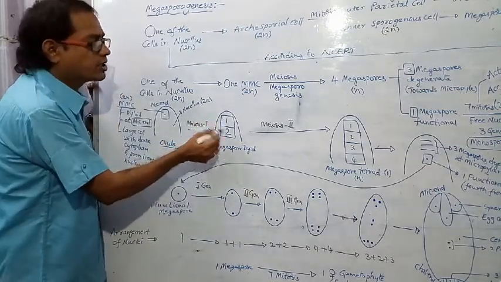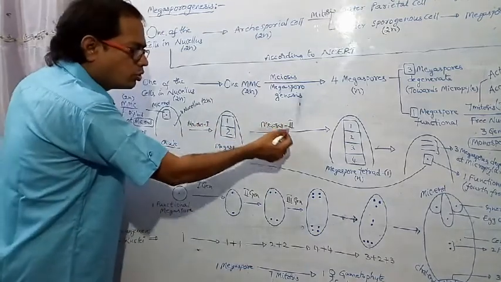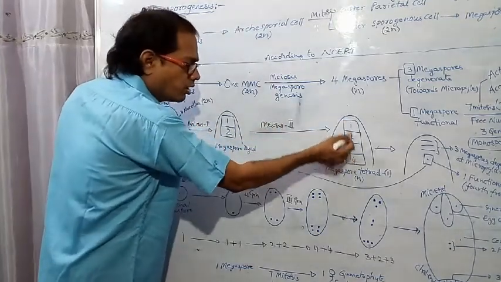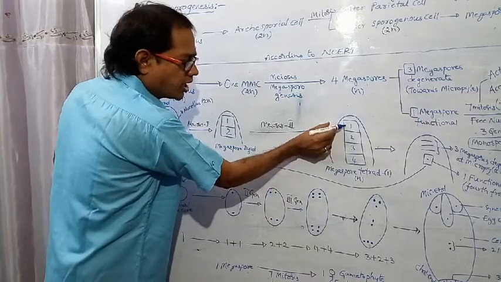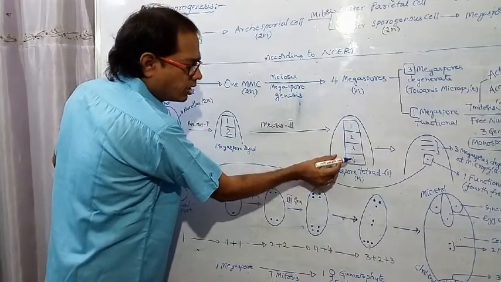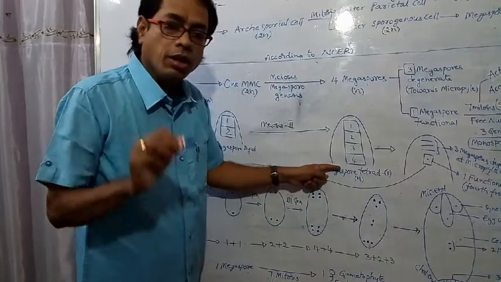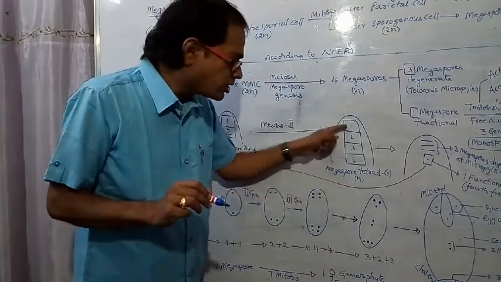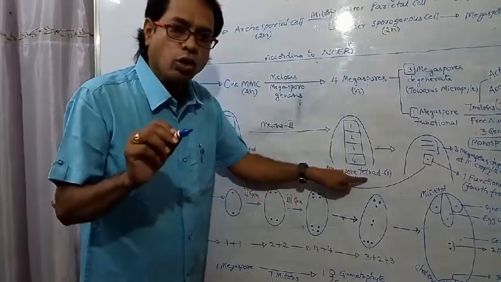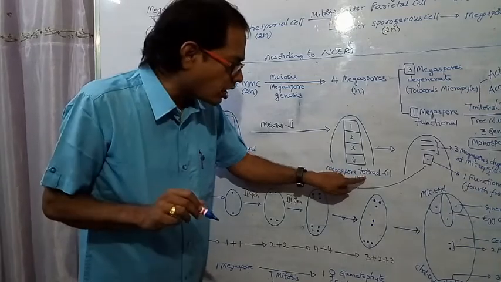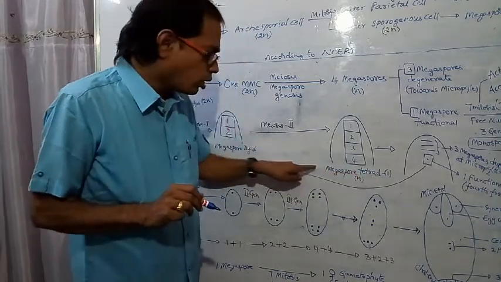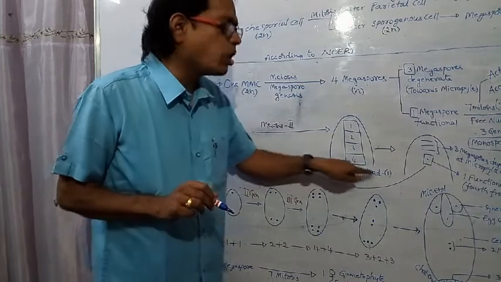First cell, second cell. After meiosis 2, how many cells are formed? 4 cells are formed. First cell, second cell, third cell, fourth cell. A group of 4 cells together is called a tetrad, so together it is called the megaspore tetrad.